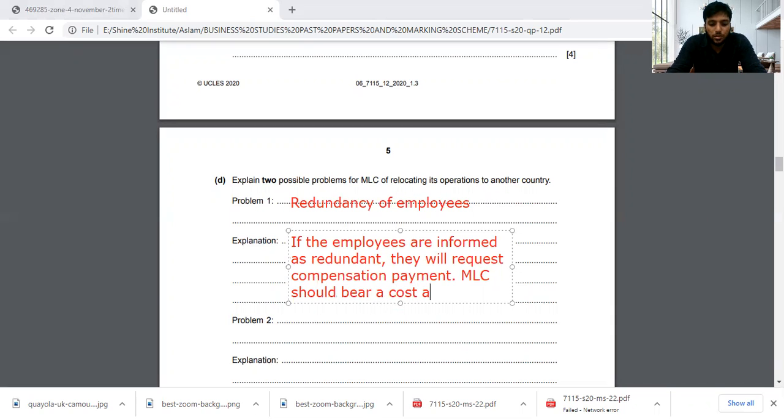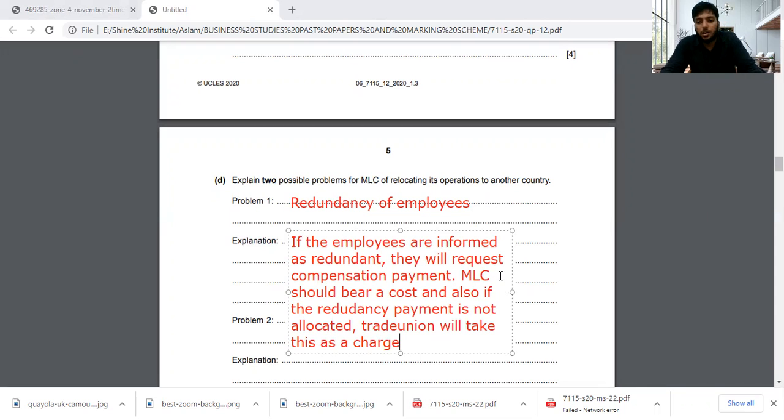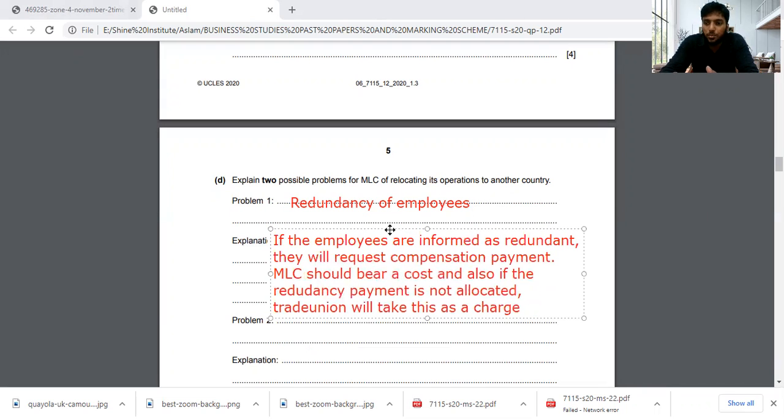And also the redundancy payment is not allocated. Trade union will take this as a charge. So there will be a problem to the company's image, because the trade union can damage the company's reputation. They can take this problem in front of the company. They can strike in front of the company. So this will put the company's image down. So this will hardly and fully affect the company's reputation.